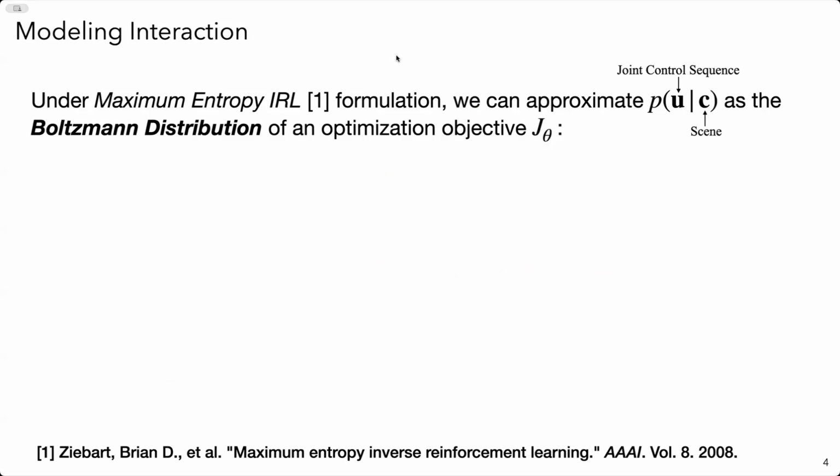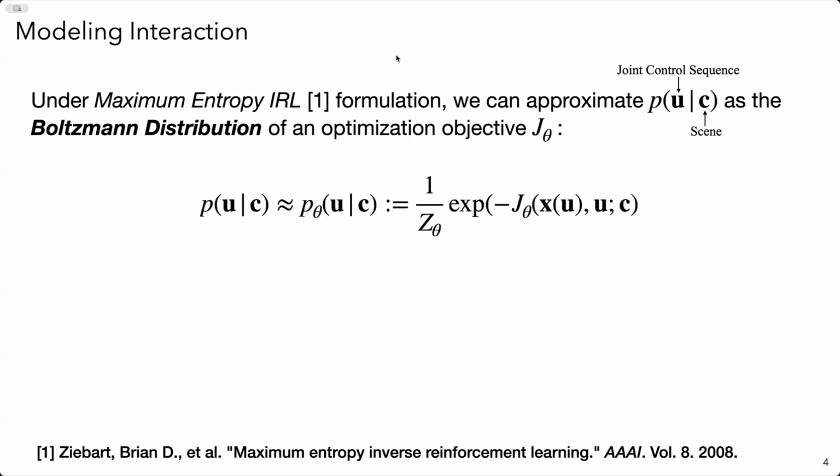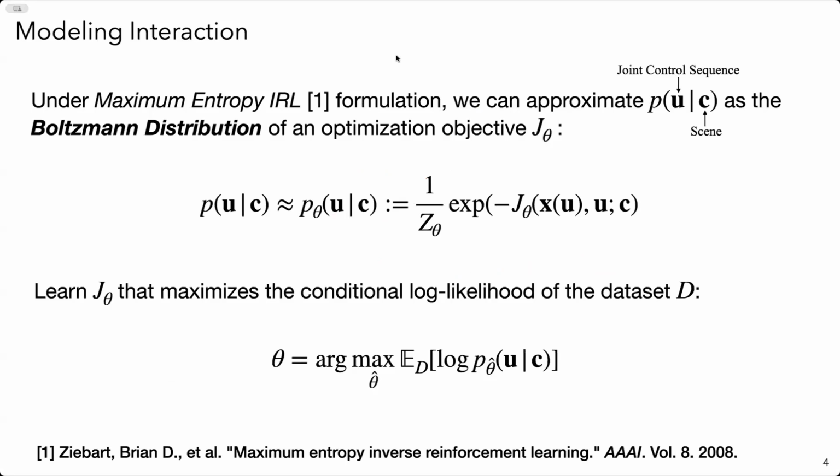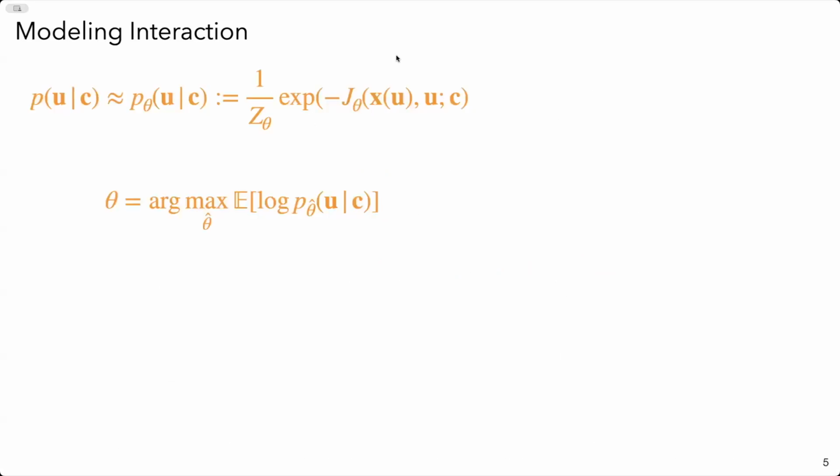Under the max entropy IRL formulation, the Boltzmann distribution of the J, or the optimization objective, approximates the probability of the joint control sequence given a scene. And technically, we can learn the J that rationalizes real-world driving scenarios by maximizing the log likelihood from a large driving dataset. But what's the problem? First, it's impossible to enumerate all the driving scenarios. Therefore, obtaining this Z, the normalization factor in this Boltzmann distribution, is quite tricky.